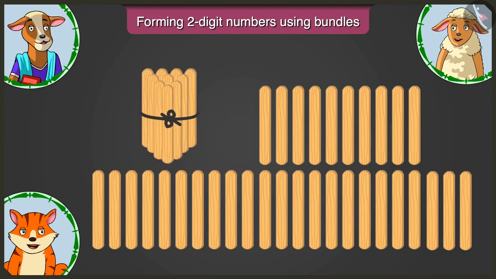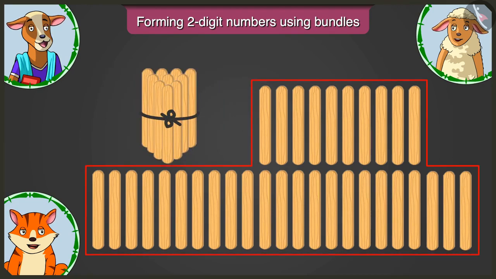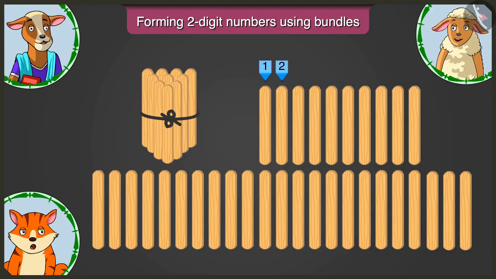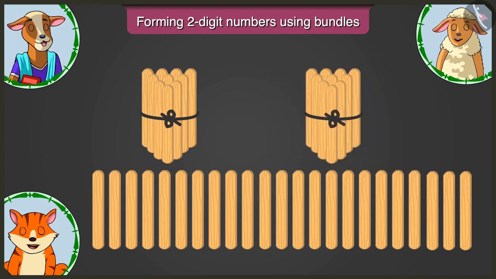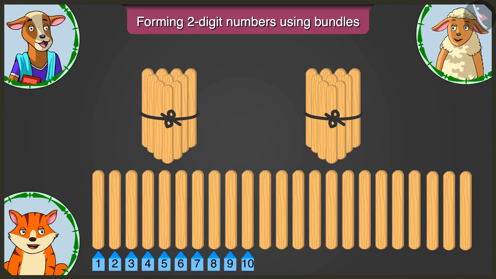Come on, Billy. Now make the second bundle of tens from the remaining sticks. 1, 2, 3, 4, 5, 6, 7, 8, 9 and 10. This is the second bundle of tens. Now form the remaining bundles. 1, 2, 3, 4, 5, 6, 7, 8, 9 and 10.